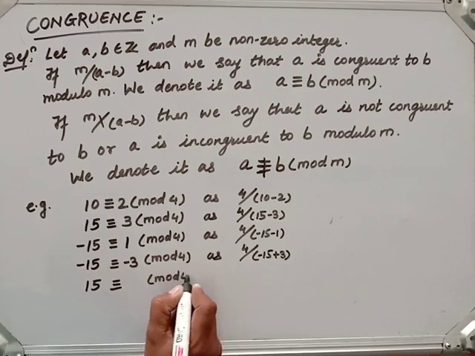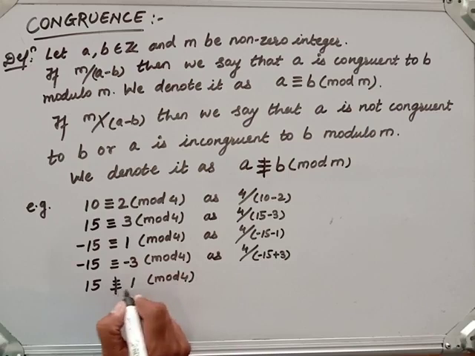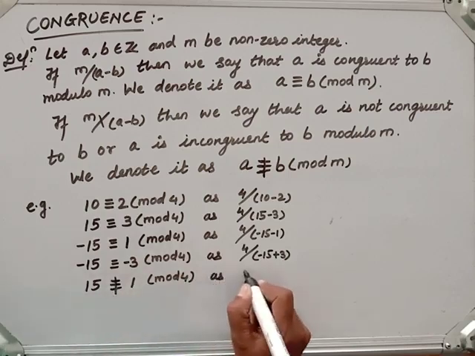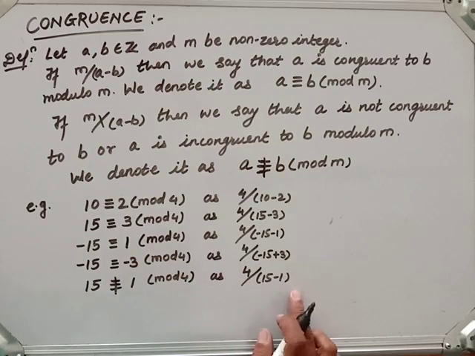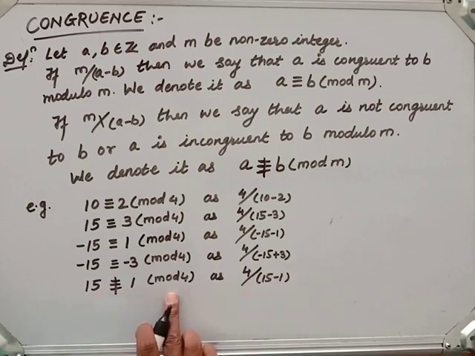Now, I can say 15 is not congruent to 1 modulo 4. Why? As 4 doesn't divide 15 minus 1. 15 minus 1 is 14, and 4 doesn't divide 14. So 15 is not congruent to 1 modulo 4.